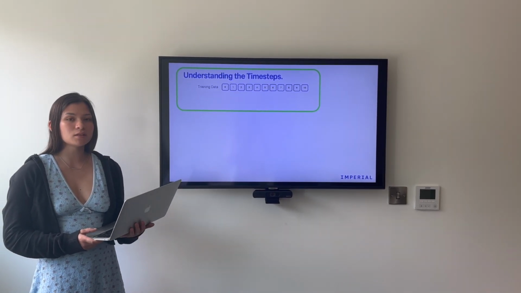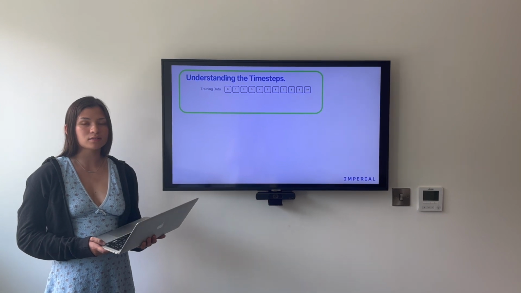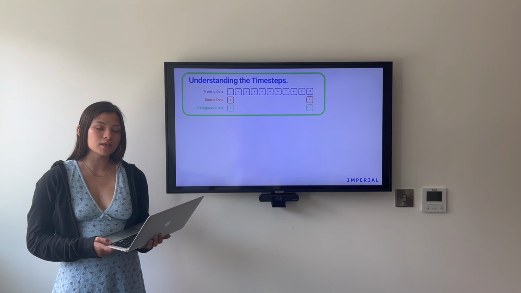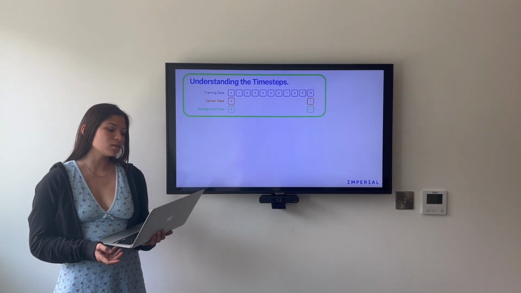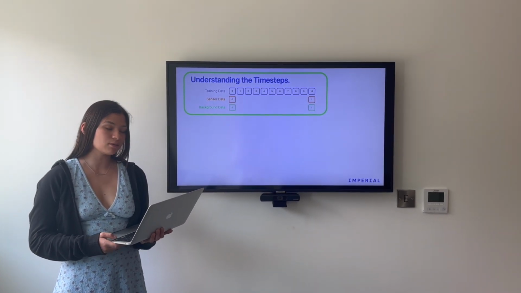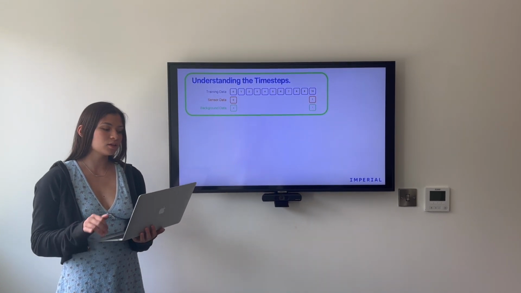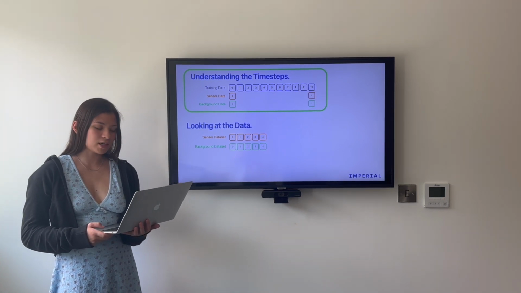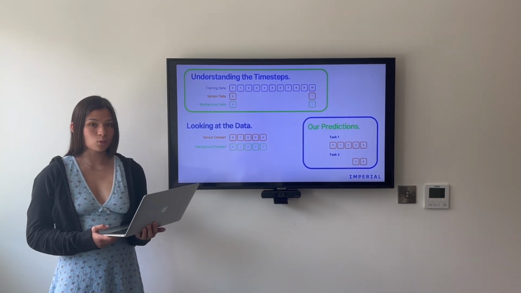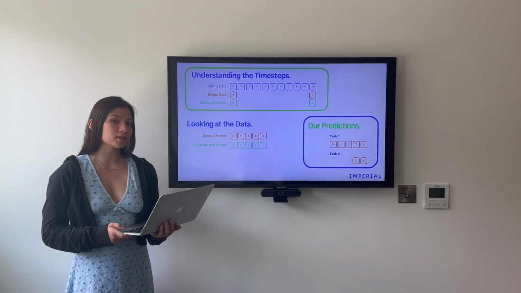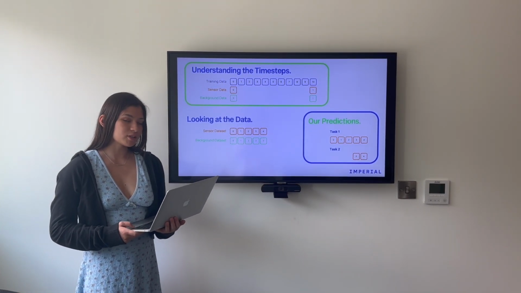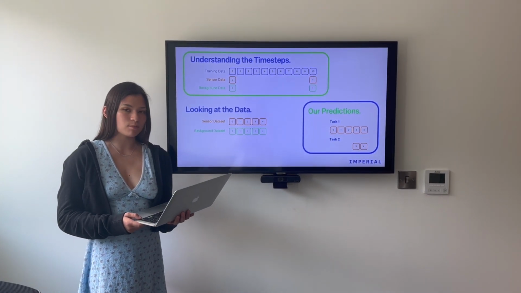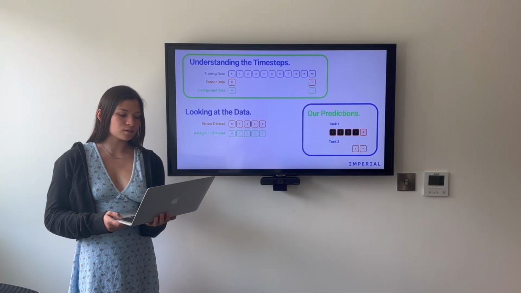For the time step of the training data, delta t was 1, but for the sensor data and the background data that we are using for data assimilation, the delta t was 10, so we're going to take the 0th and 10th image of training data to train the models. These are our given data. For the task 1 model, we used the first 4 images to predict the 5th image, and for task 2, we used the 4th image to predict the 5th image so that we would be predicting the same image. So you can see here.